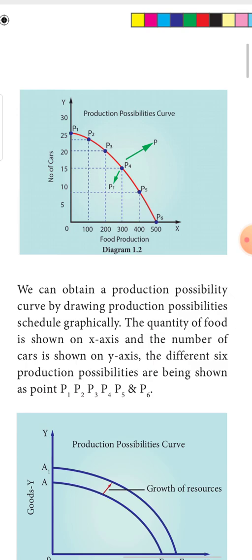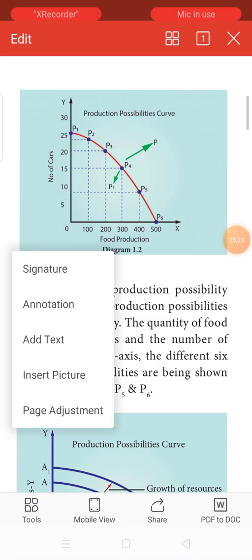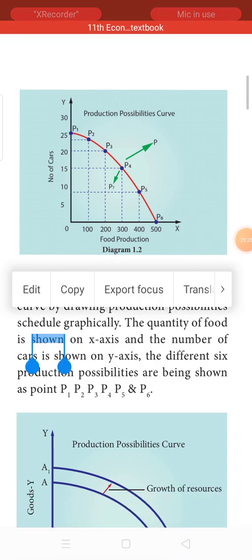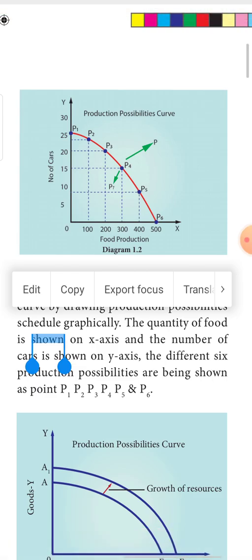But any point below the production possibility curve, what does it mean? That is P7. It means the resources are not fully utilized. Any point at P7 means it should be 12 cars and 250 food. It means still there is a greater amount of resources which are being unutilized by the economy. It means still the production capacity could be increased further. That is what it means.